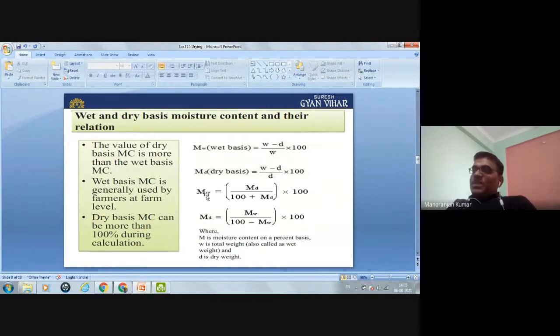Weight basis moisture content you can calculate by this equation: MD divided by 100 plus MD into 100. Similarly, the dry basis moisture content you can calculate by this equation: MW divided by 100 minus MW into 100.